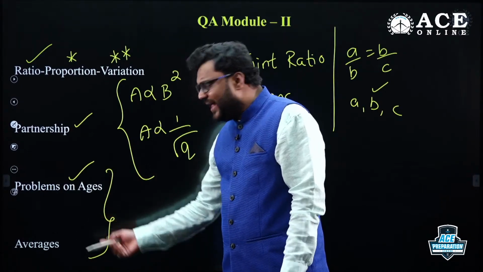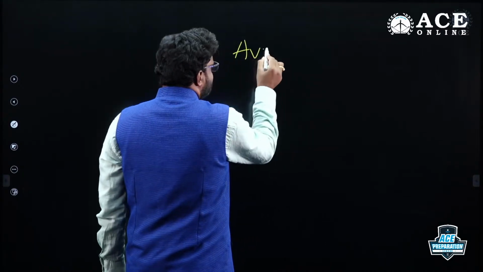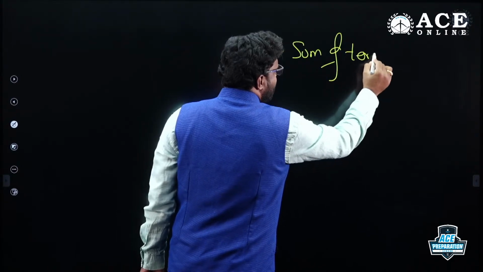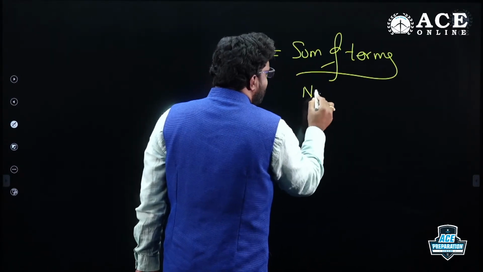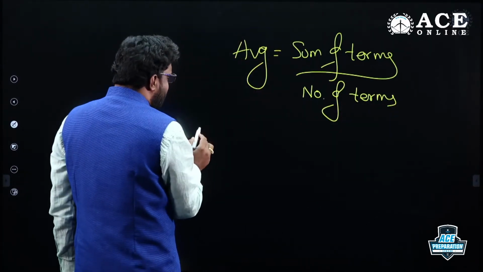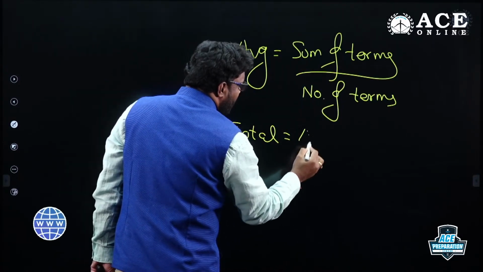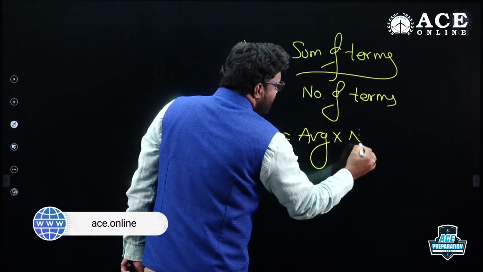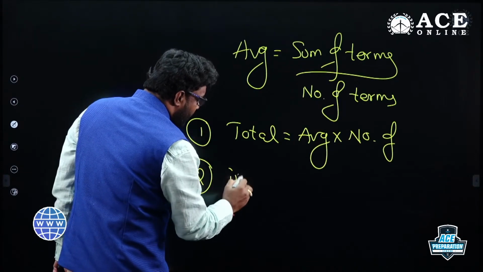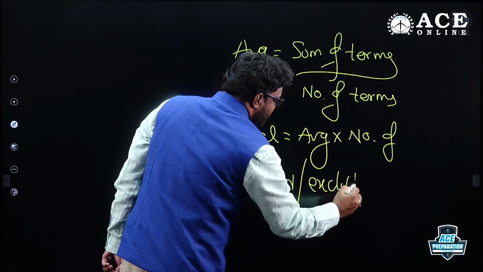It's very simple. Averages, we know average is nothing but sum of terms by number of terms. Why do we call average sum of terms by number of terms? If you know that, basically half of the questions in this topic will be completed. Most of the questions in this topic can be handled using sum or total is equal to average into number of terms. And questions in average are like one person included, one person excluded, including, excluded, replace related questions they can ask you.